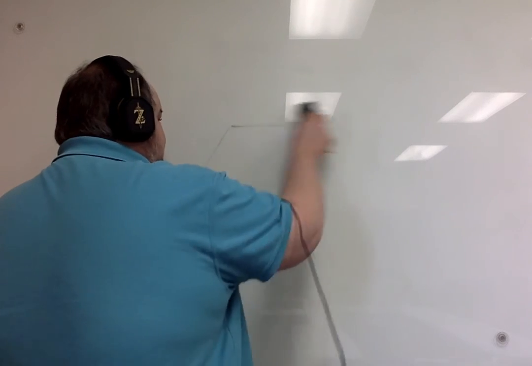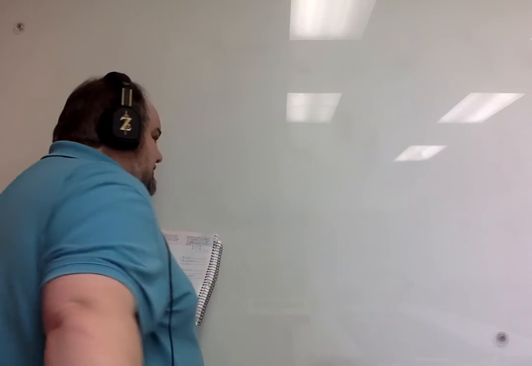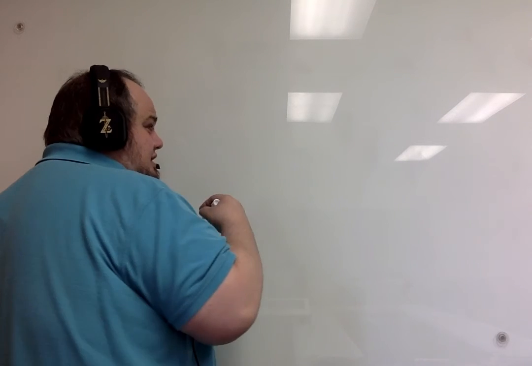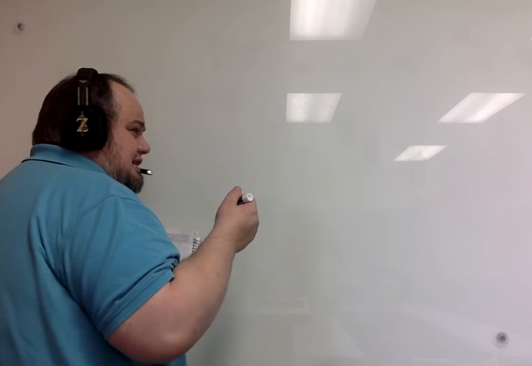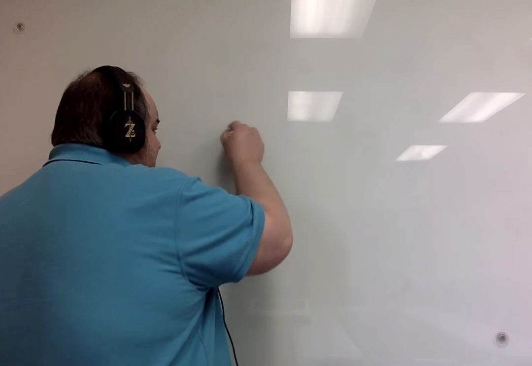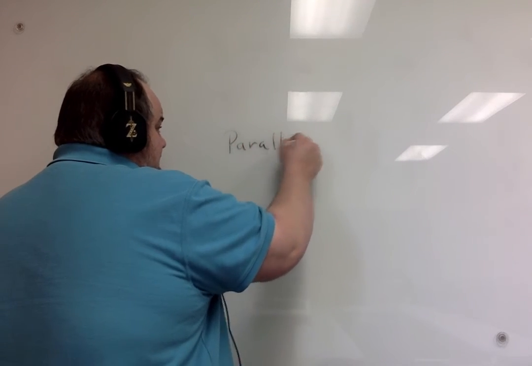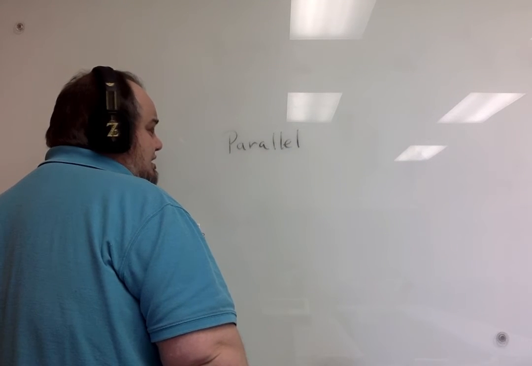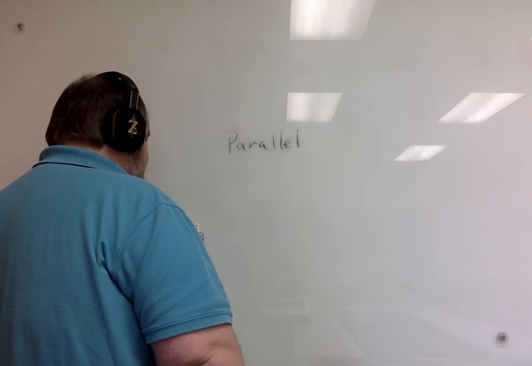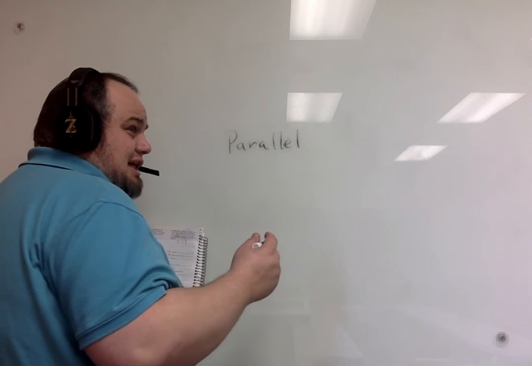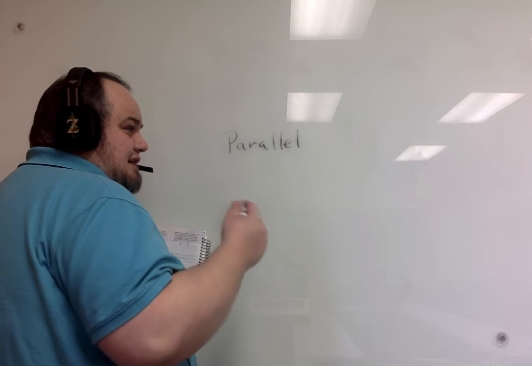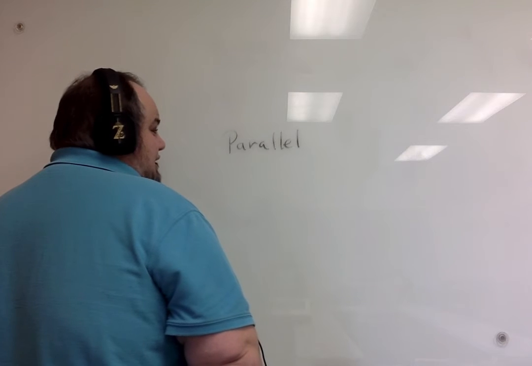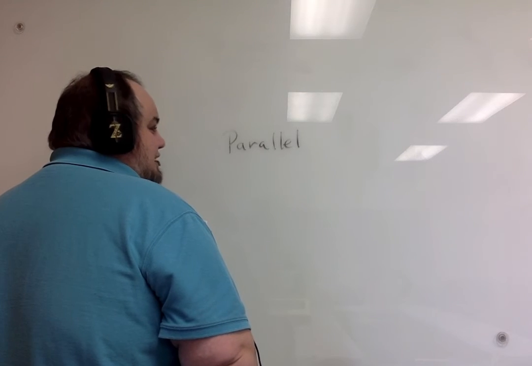And then the last term that we're going to talk about today for geometry is parallel lines. A lot of people get this wrong, but parallel is spelled P-A-R-A-L-L-E-L. So keep that in mind. Parallel lines are lines that are in the same plane that never intersect. That first part's important too, because you probably learned before that parallel lines don't intersect. Well, they also have to be in the same plane.